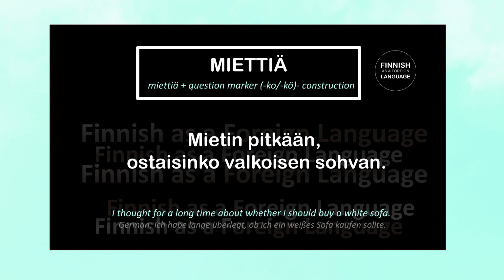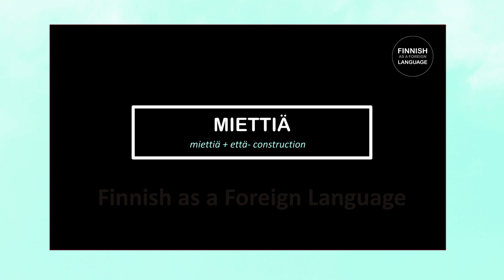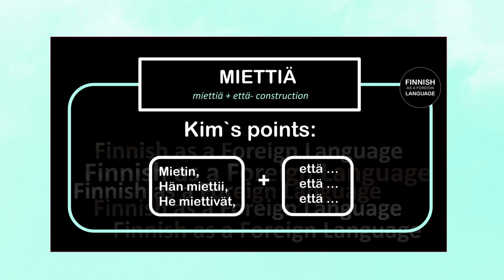So let's repeat again. Mietin pitkään, ostaisinko valkoisen sohvan. I thought for a long time if I should buy the white sofa. The next construction is the so-called mietin että construction. For example, mietin että means I think that. Hän miettii että means he thinks that. And he miettivät että means they think that.